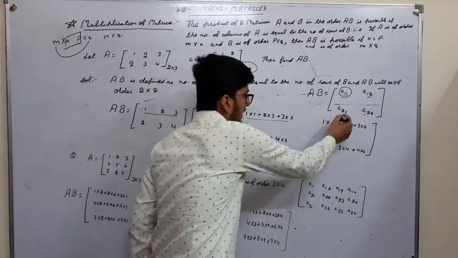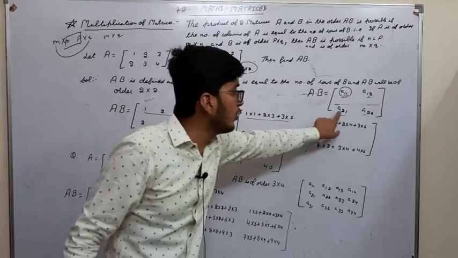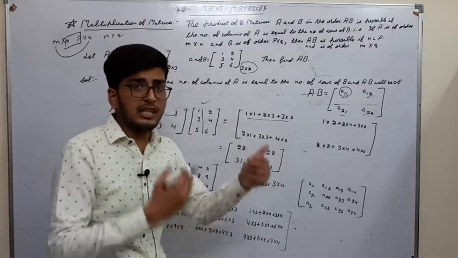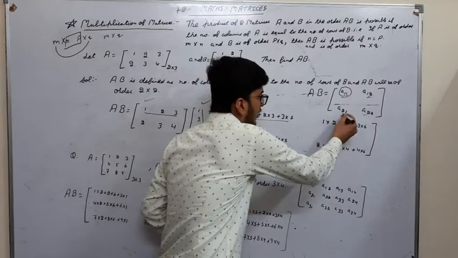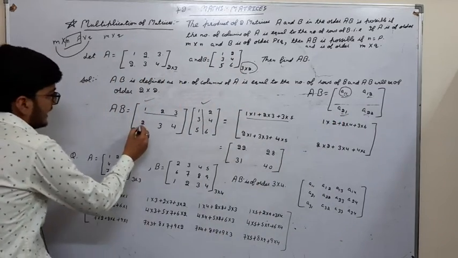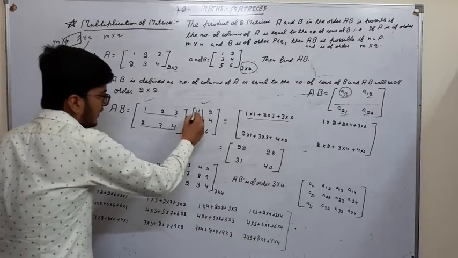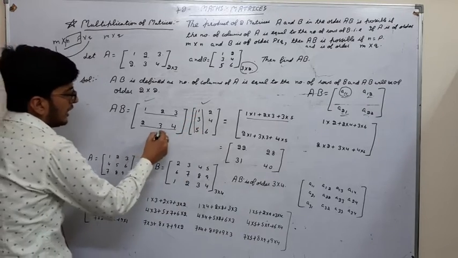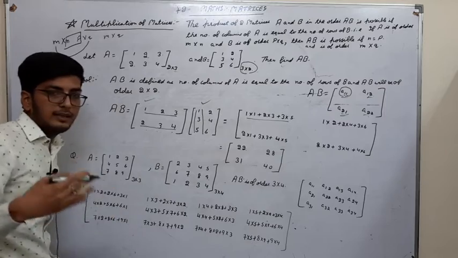Now go for the third element. What will it be? A21. Now we have to change the row, right? Second row of A and first column of B: 2, 3, 4 multiplied with 1, 3, 5.